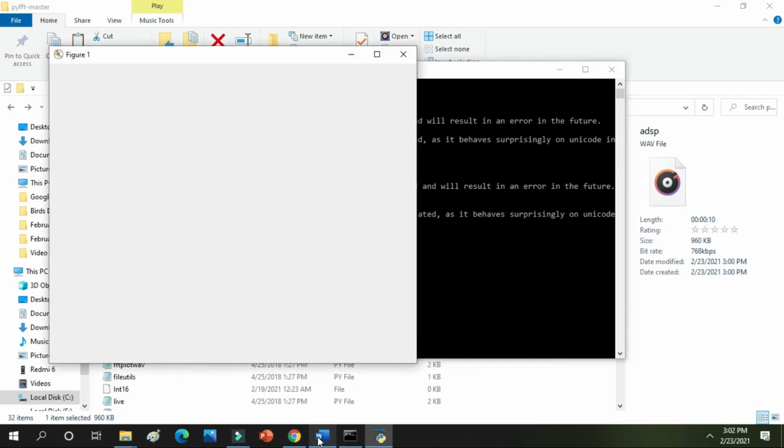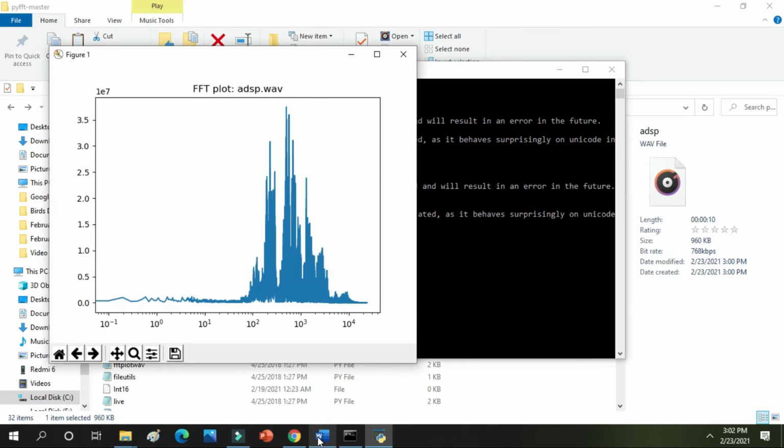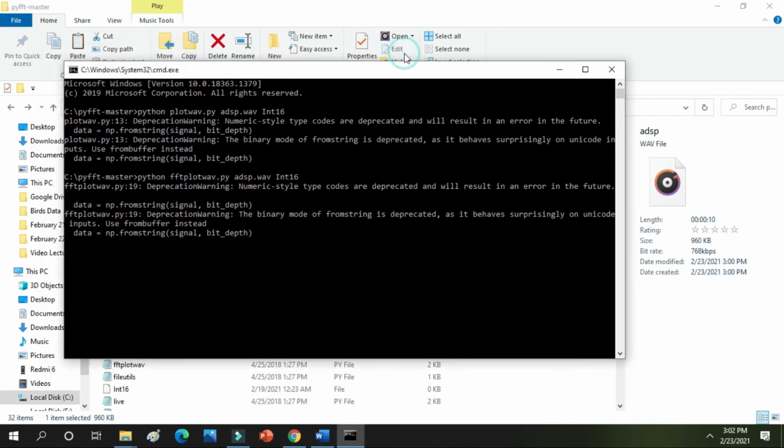So the frequency spectrogram of my voice has been plotted. The name of the wave file is adsp.wav. So I have plotted the frequency spectrogram of my voice. Now the next step of my tutorial is to find which guy in our group has the highest frequency. So let me close it and move towards another code.